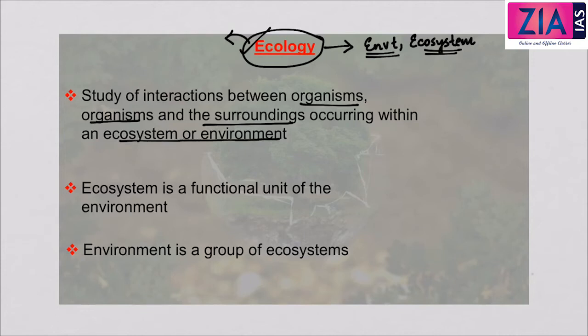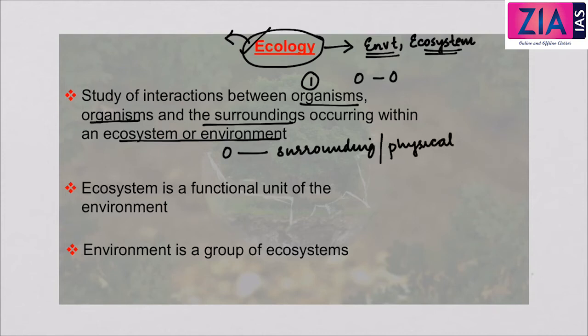First, it is the study of interaction between organisms, between two organisms, and then between an organism and the surroundings. Surroundings here refers to the physical environment.